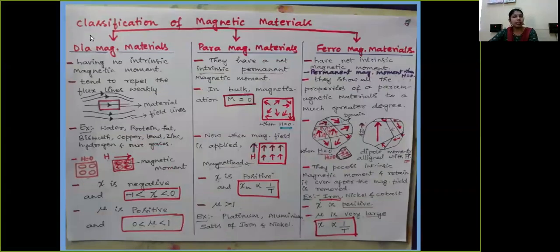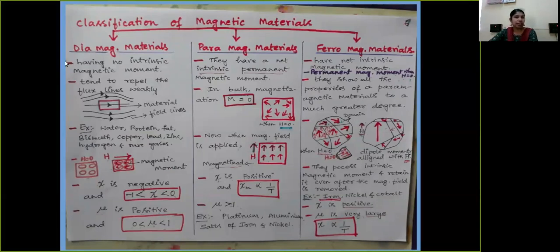And depending on the properties of magnetization, permeability, and susceptibility of the material, magnetic materials are classified basically as diamagnetic materials, paramagnetic materials, and ferromagnetic materials.